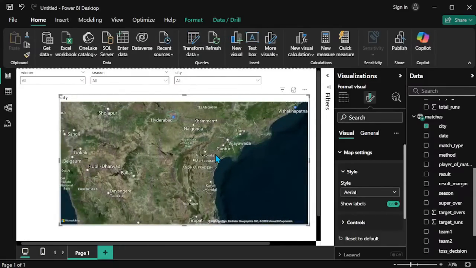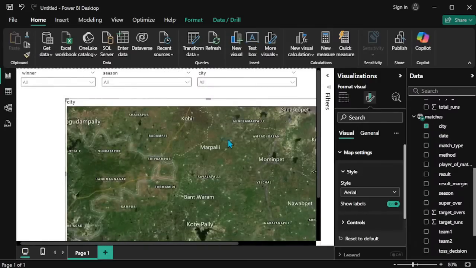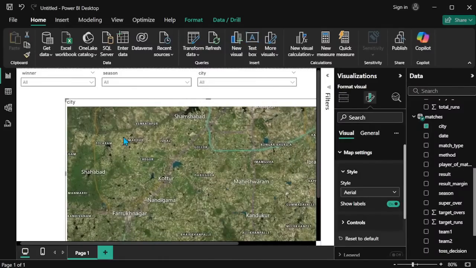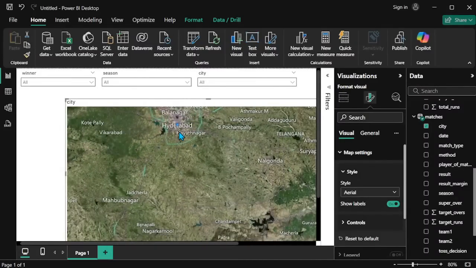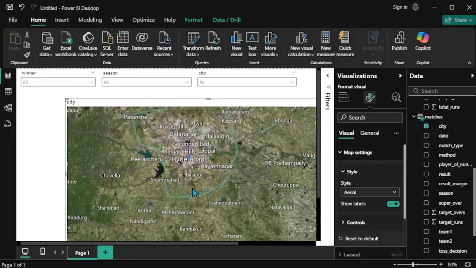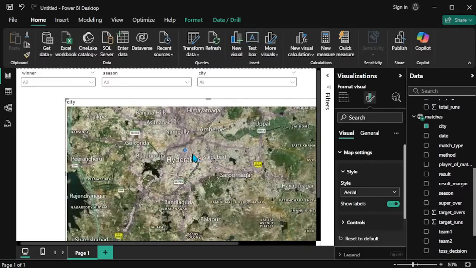So once I zoom out and show Hyderabad. Now Hyderabad is there. I will post it only into the city. So the particular city's center location is only shown in this one. Hyderabad is in the center of the city, only the particular marker bubble will be shown. If you need a stadium, I will import the stadium into this particular place.